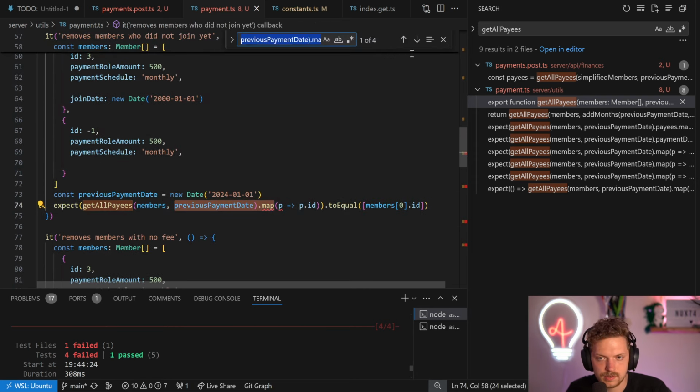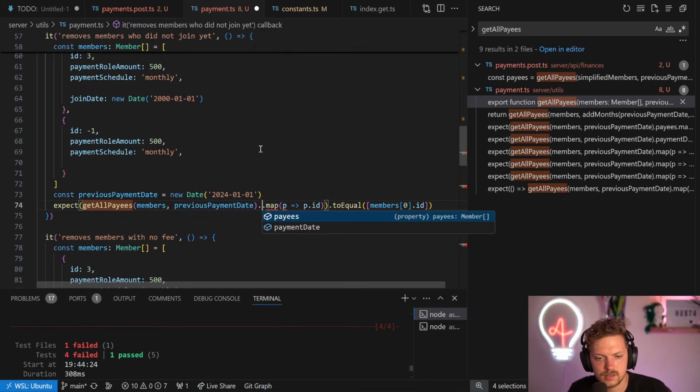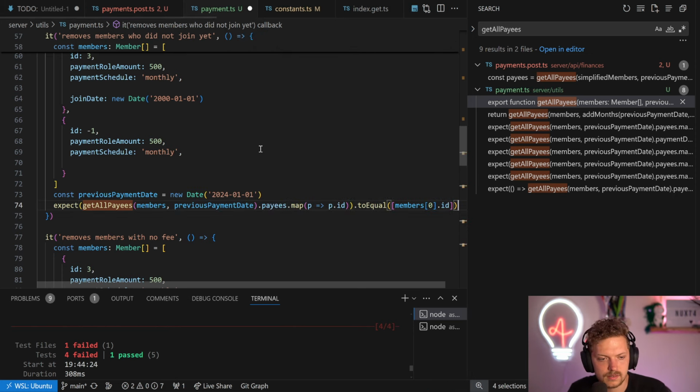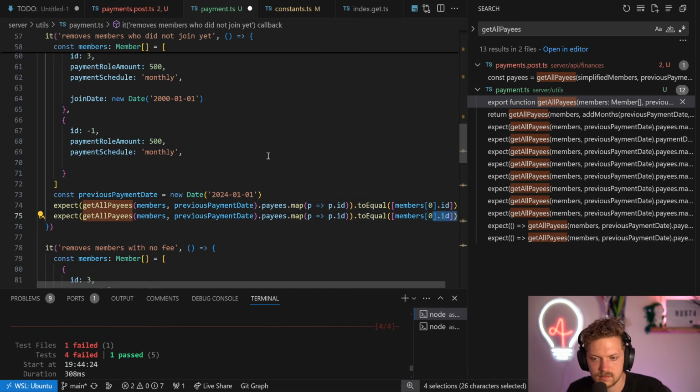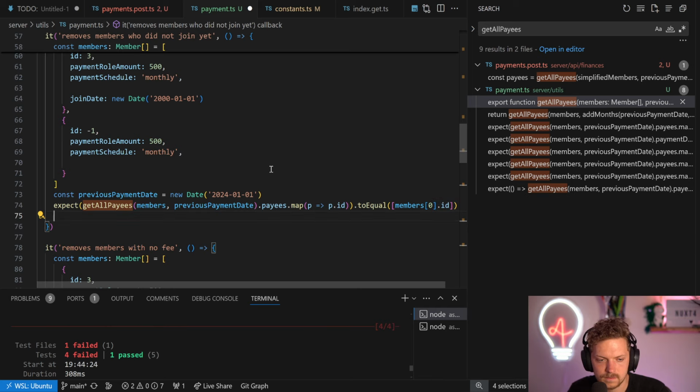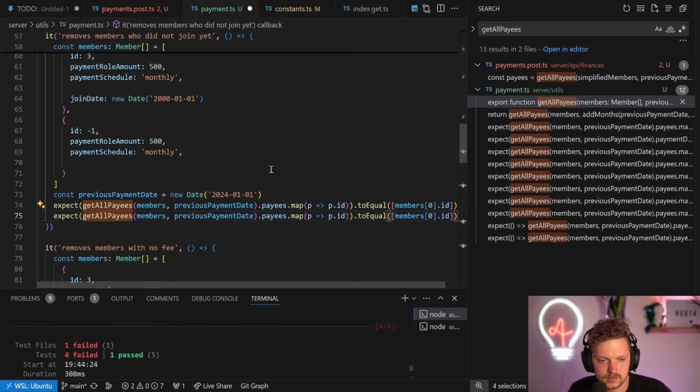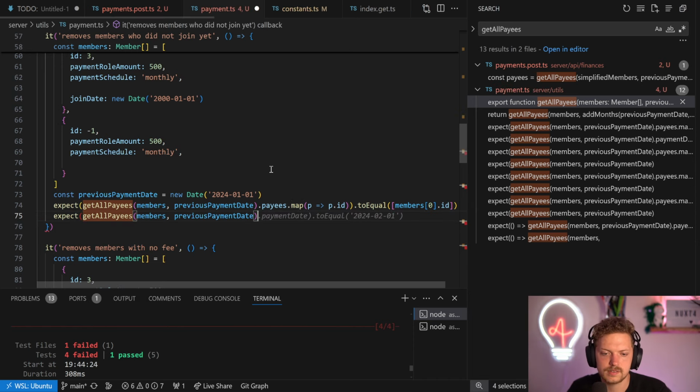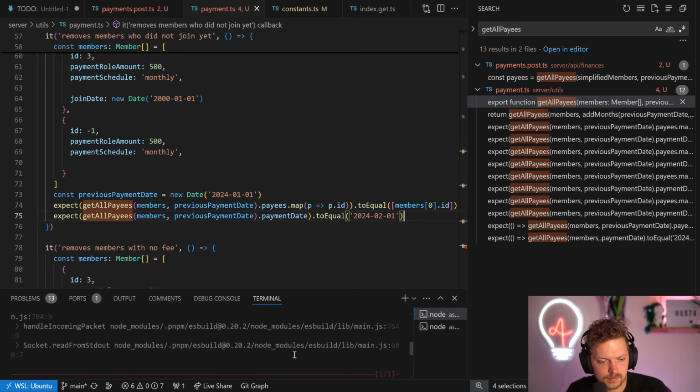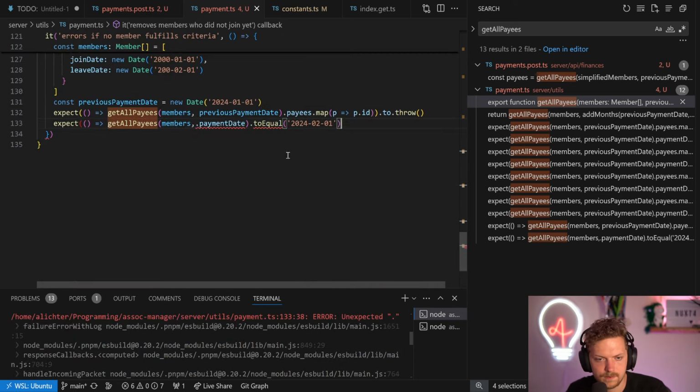We take this part. Actually, don't have to find a place. We just do multi-cursor. We take this whole line. We duplicate it. Yeah, it's okay. We go there. We remove this and we say payment date to equal. That should all equal the same. I think.